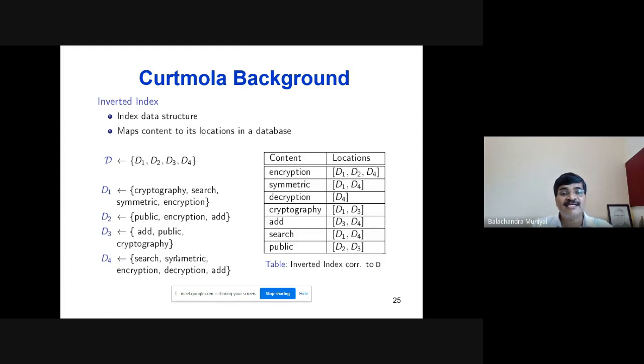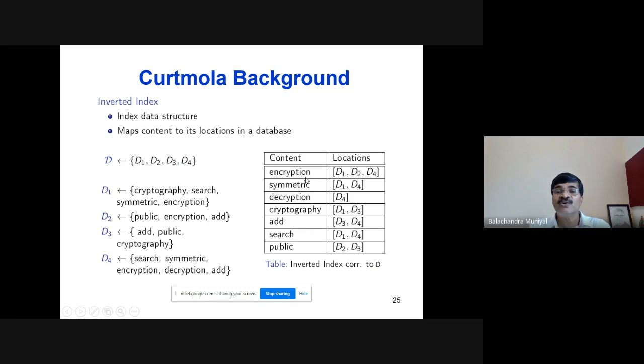This index consists of two fields. D1, D2, D3, D4 are nothing but the document IDs, which are stored in the first field, and the corresponding keywords are stored in the second field of the index data structure. Now if you use the opposite way of storing the data in a table, it is called an inverted index data structure. Consider the table on the right-hand side of this slide. Once again, you have two fields: the content and the locations. Content lists the keywords of all the documents.